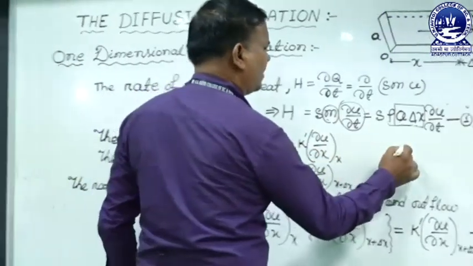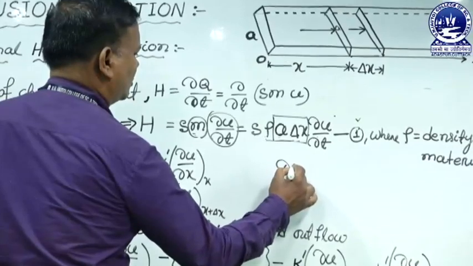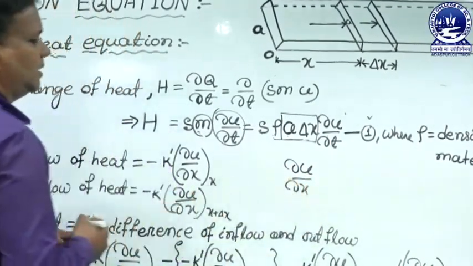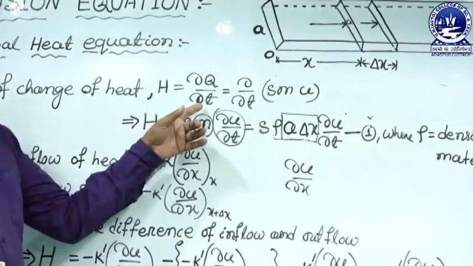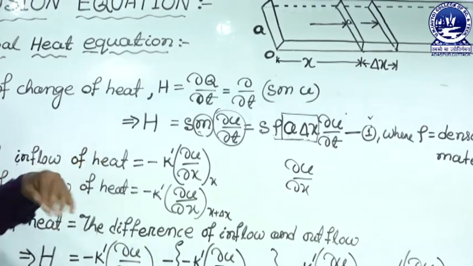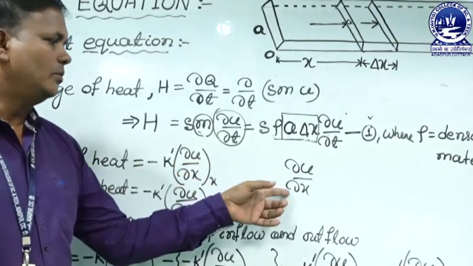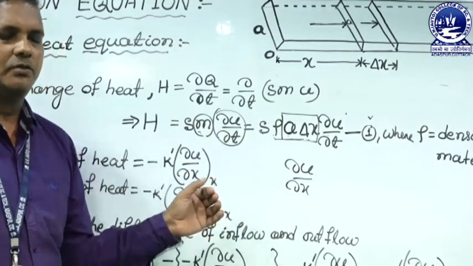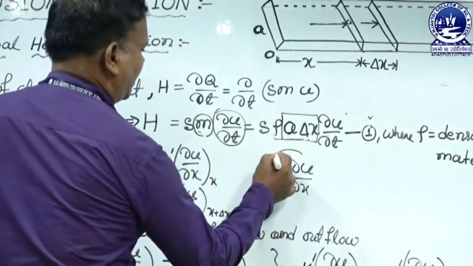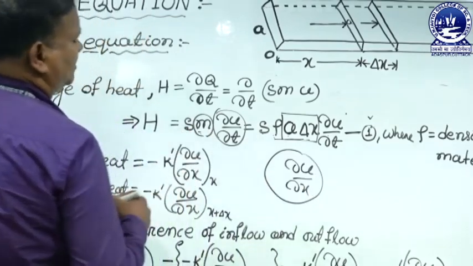What is del U by del x? It is the temperature gradient. When we differentiate with respect to time, it is called the rate of change. When you differentiate with respect to x or length, it is called the gradient. So del U by del x is the temperature gradient.